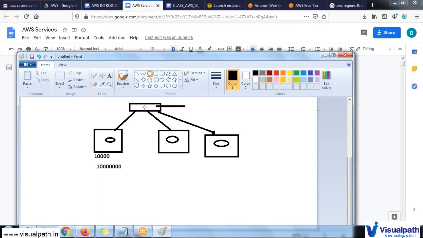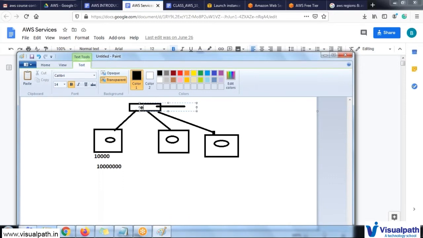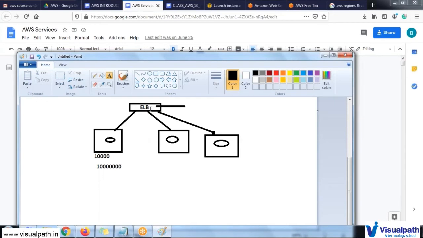The DNS is nothing but the URL, just like www.matrimony.com or www.facebook.com, or like that, you may have your result link. So that result link will be accessible with this particular thing, and we call it ELB. Okay, so ELB is nothing but Elastic Load Balancer.